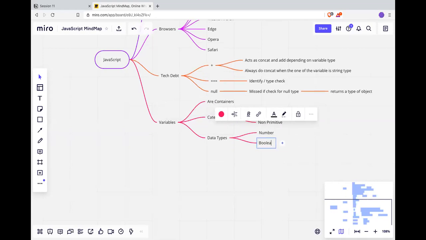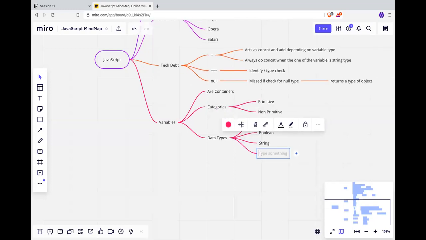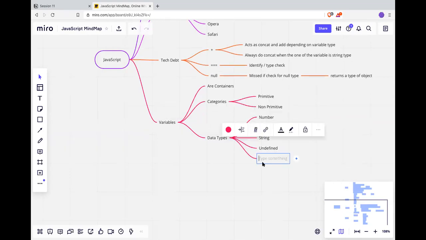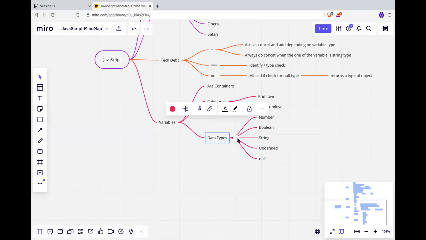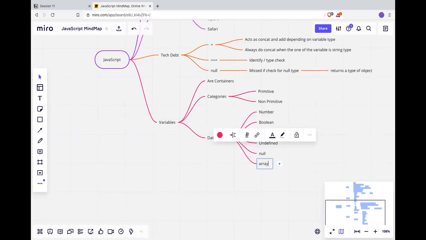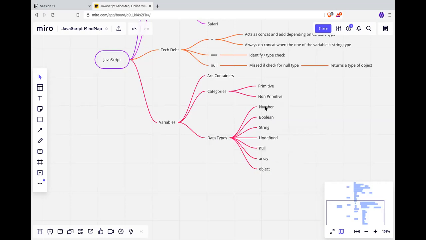Number, boolean, string, okay. Undefined, and null, array, object. Just change this to a small letter. Why am I changing this to a small letter? We usually write in small. Basically data types are declared using small letters, but in JavaScript there is a corresponding prototype for this also, called number prototype.